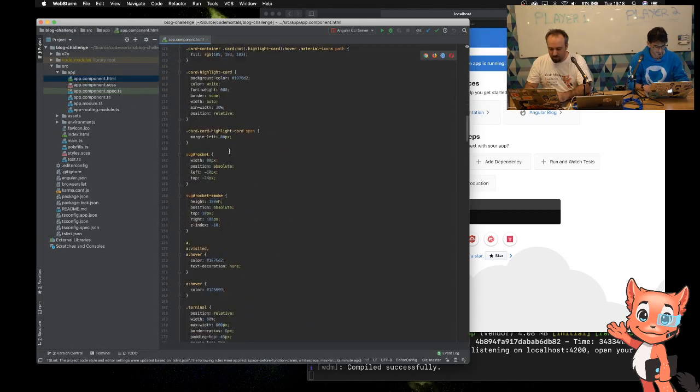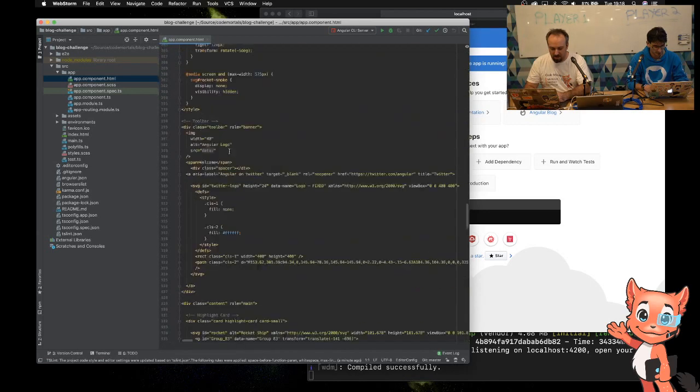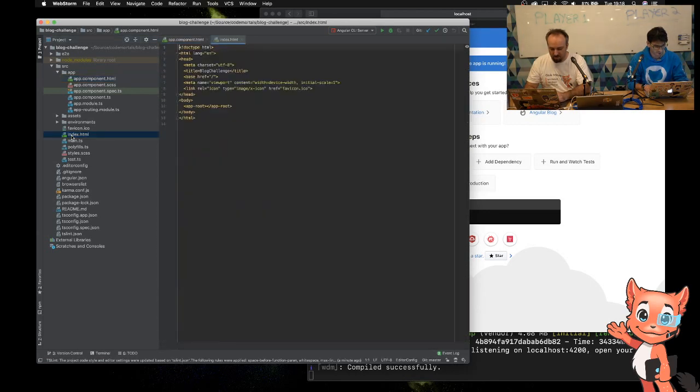Cool. So when I first open this up, I can see lots and lots of code in the app component. I'm not going to want most of that. If you look at the index file, for anyone not using Angular before, it starts with this app-root. That's the important one. That's what loads Angular in, really. And it comes with the title of what I call the project, blog challenge.